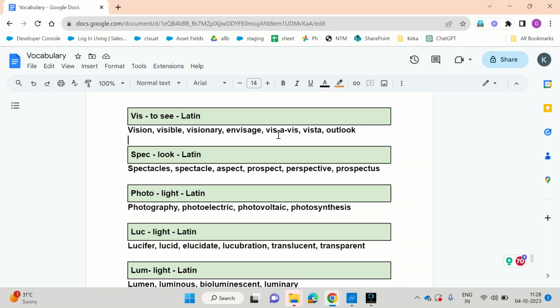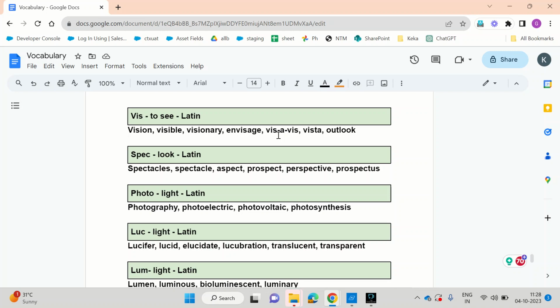Prospect. Prospect is looking into future. Prospect. Pro is forward. Forward looking. The prospect of recession. That means in future recession might happen.